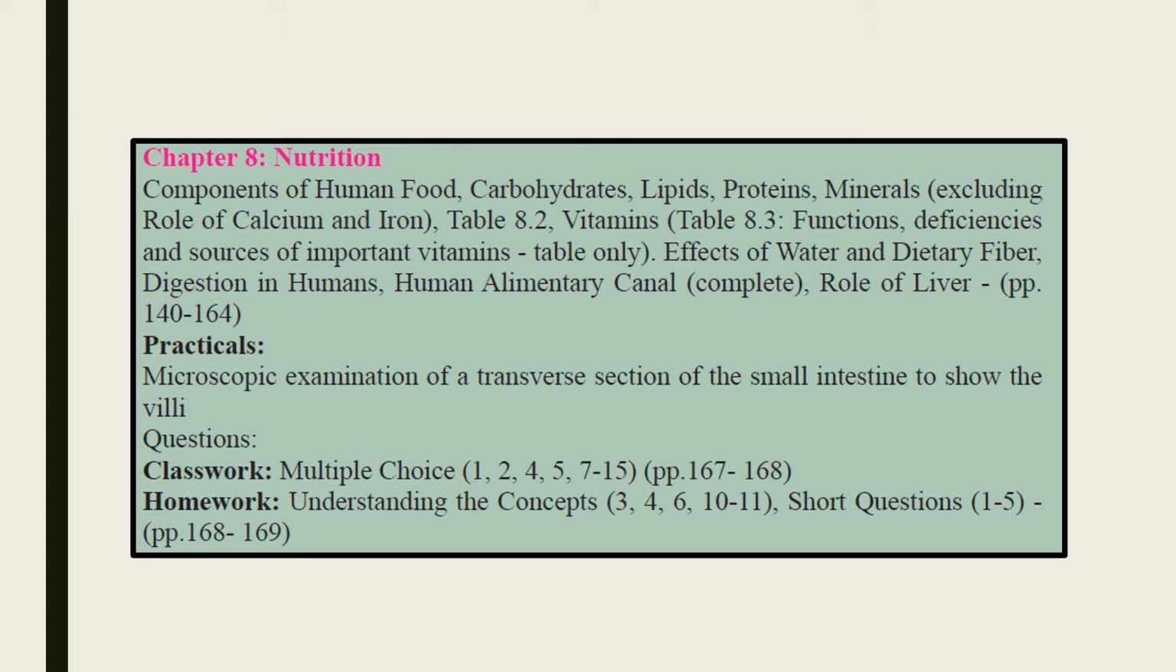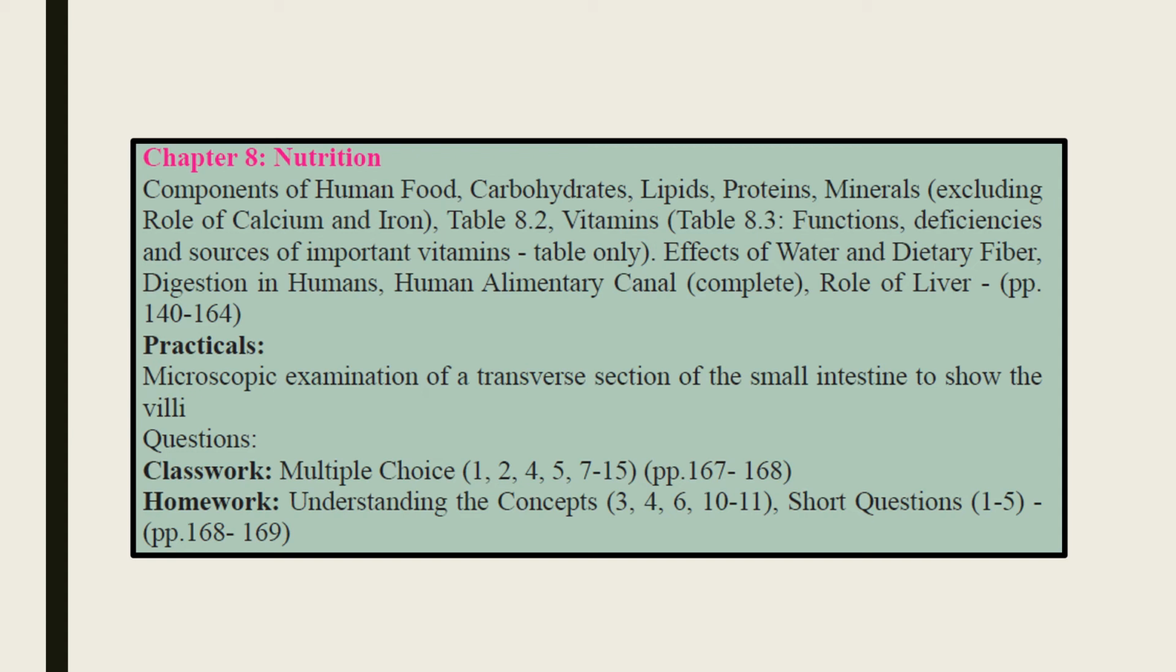Chapter number 8, which is nutrition. We have to start this chapter from page number 143, where there are components of human food, which include carbohydrates, lipids, proteins, and minerals. Page number 144 and table 8.2. This table is also included, but the role of calcium and iron, which is present on page number 145, is not included. Then vitamins are included, all the types of vitamins, and the table is part of our curriculum.